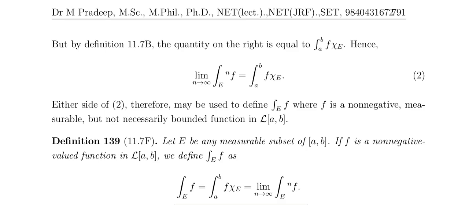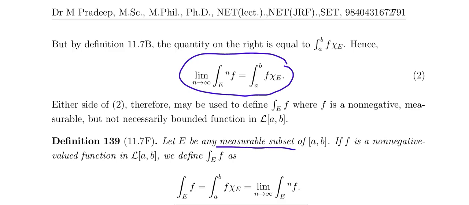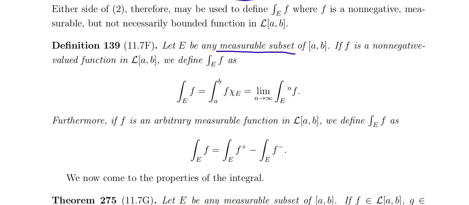The limit as n tends to infinity of the integral over E of n f equals the integral from a to b of f chi E. So if E is any measurable subset of a comma b, and f is a non-negative valued Lebesgue integrable function on a comma b, then the integral over E of f equals the integral from a to b of f chi E, which equals the limit of the integral of n f. If f is an arbitrary measurable Lebesgue integrable function, the integral over E of f equals the integral of the positive part minus the integral of the negative part, because f is the difference of its positive and negative parts.